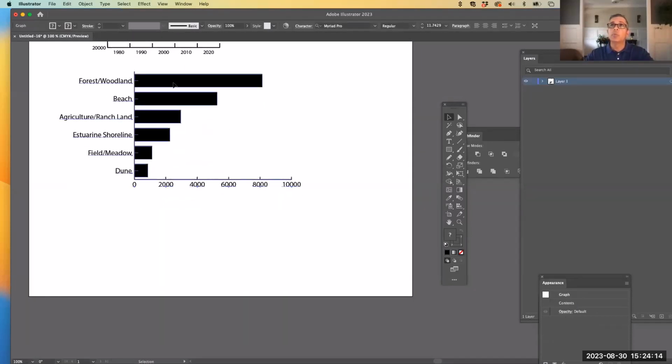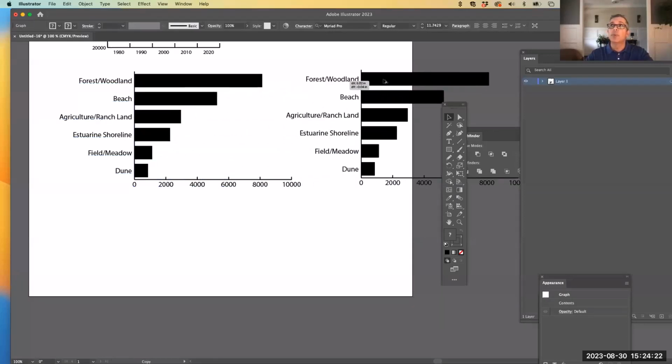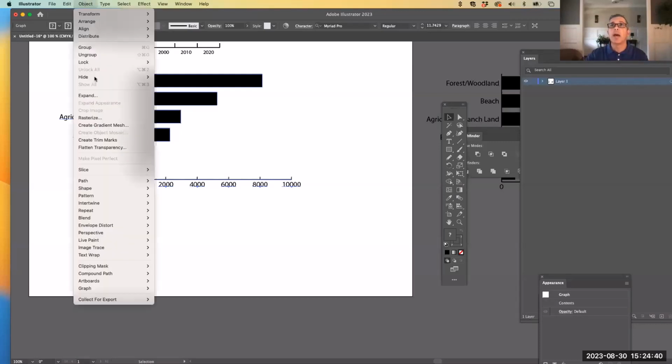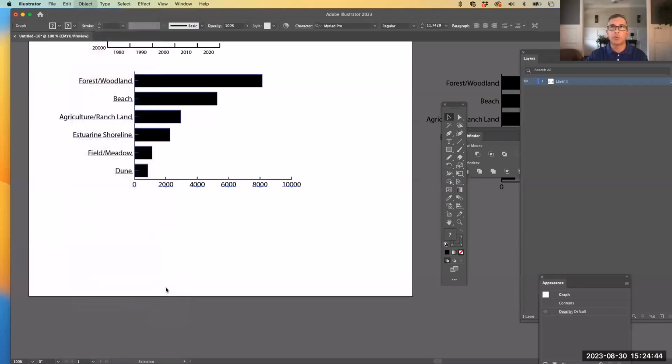So what we're going to do is actually use this information to do a pie chart as well. I'm going to hold Alt/Option, which on the PC is Alt, to make a duplicate, and drag over a duplicate of that file over there. This one we're going to change to a pie chart. Now, much like that stacked bar chart, I need to transpose the row and columns of text as well. So I'm going to go to Object and Graph, but first, I'm just going to do Type and show you what happens if I don't do that.